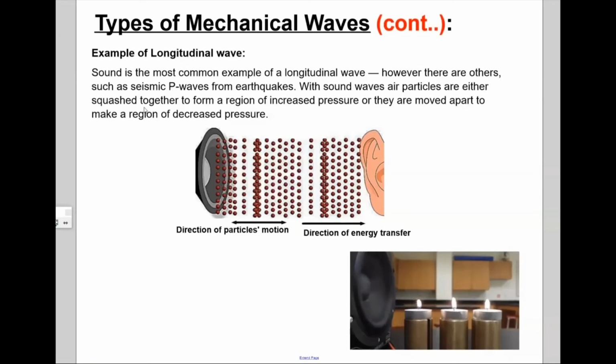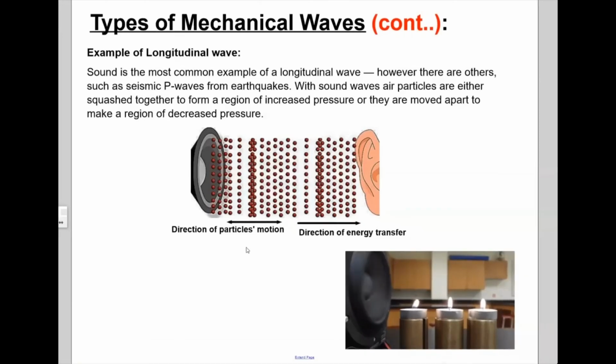So basically, if we observe the particles in the air, what we see is that as the sound is generated, the particles move along this direction.